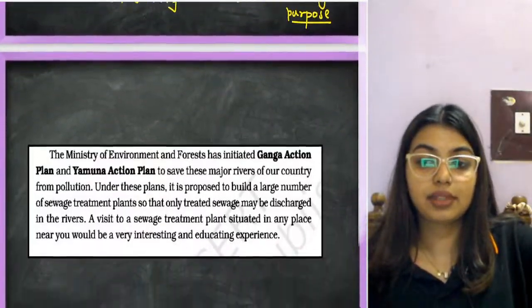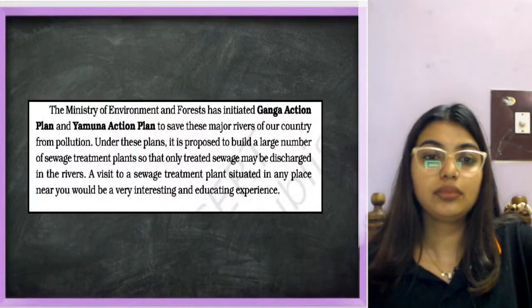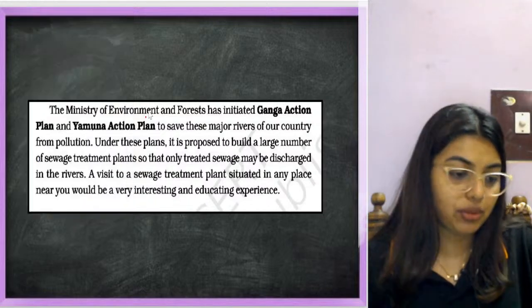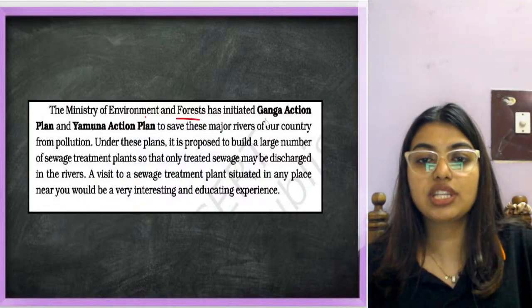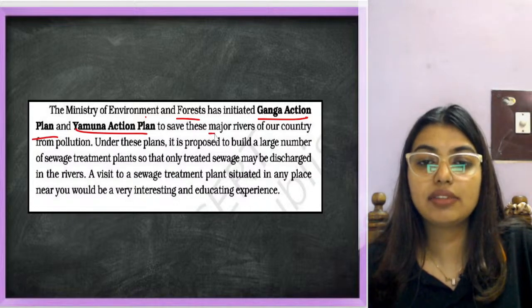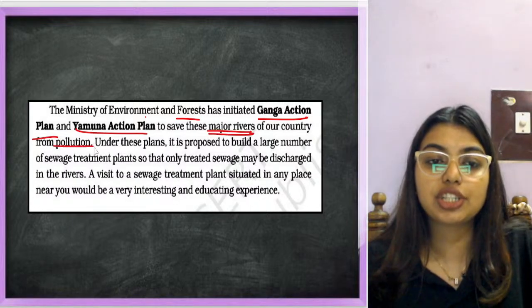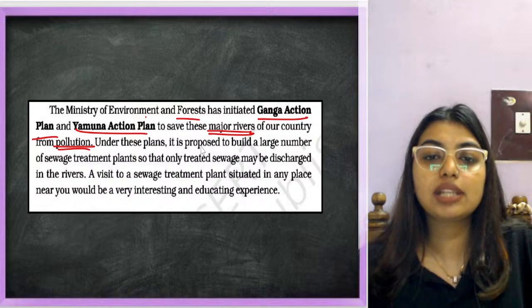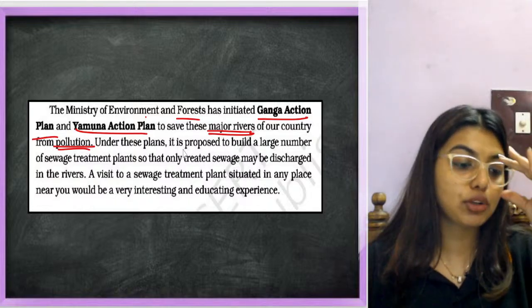Done. Okay, now the Ministry of Environment. The Ministry of Environment and Forest has initiated Ganga Action Plan and Yamuna Action Plan to save these major rivers of our country from pollution. Under these plans, it is proposed to build a large number of,